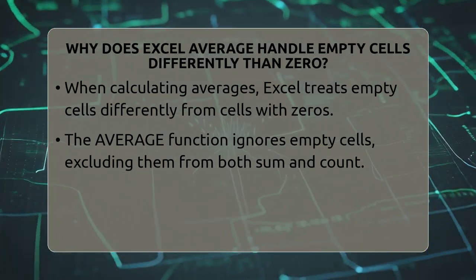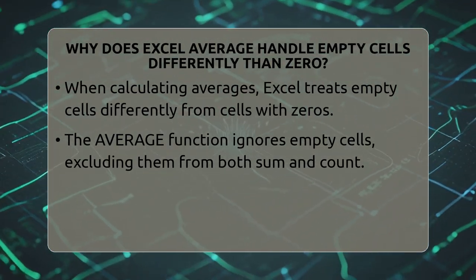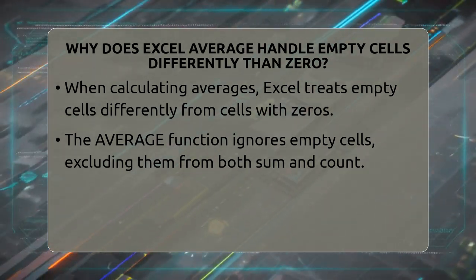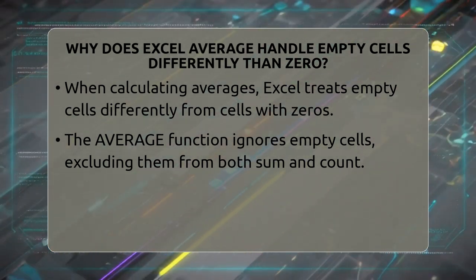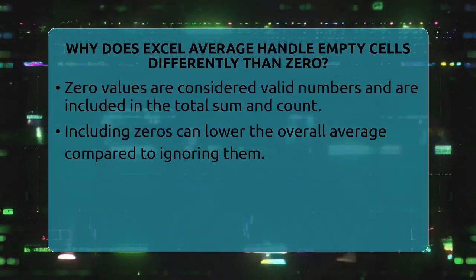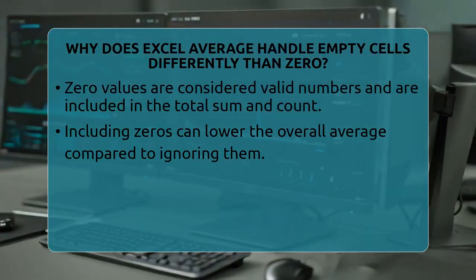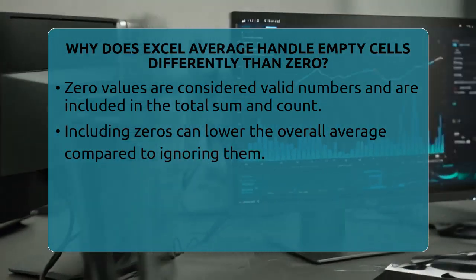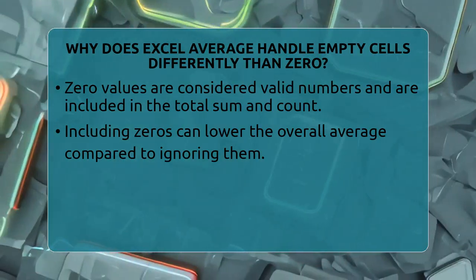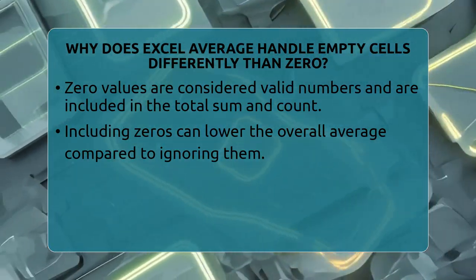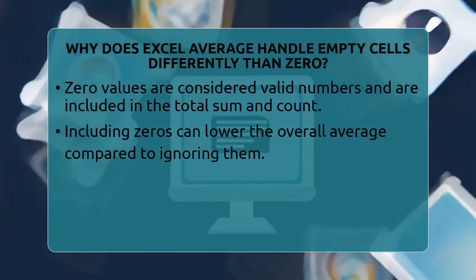When you use the average function, Excel only includes cells with actual numbers. Empty cells are ignored completely. They do not count in the total sum or the number of entries. Zero values, however, are considered valid numbers. They are included in both the sum and the count, which can lower the overall average. This design helps give a more accurate picture of real data. It's meant to reflect only the data points that exist.